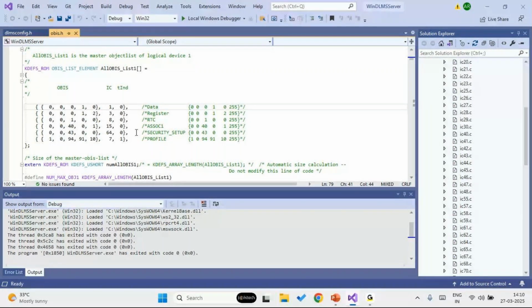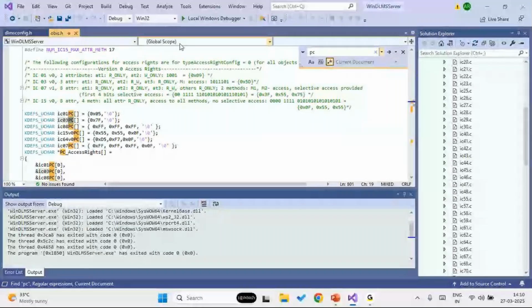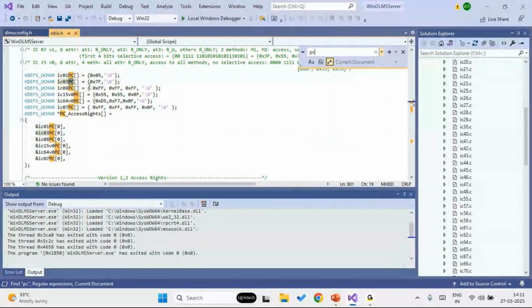Once we complete the objects that we require for our meter implementation, we have to configure the access rights or privileges that we need to set for each object under each association. Let's go to the access right configuration part. Here you can see that for every object that we have added, we have uniquely assigned a privilege or access right.